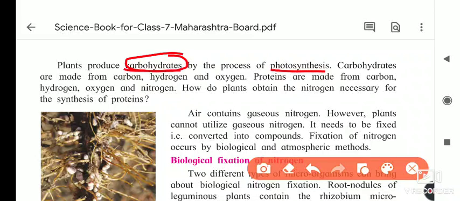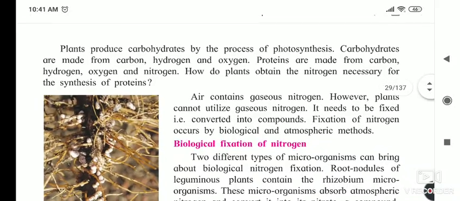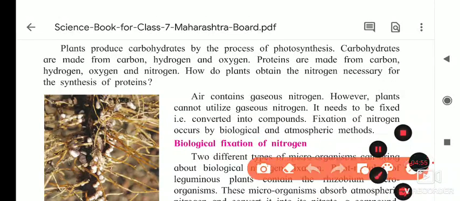Carbohydrates are made from carbon, hydrogen, and oxygen. Now I will write the formula of glucose. Its formula is C6H12O6. What is present in it? C is carbon, H is hydrogen, and O is oxygen. So carbohydrates are a combination of carbon, hydrogen, and oxygen. Next, proteins are made from carbon, among other elements.